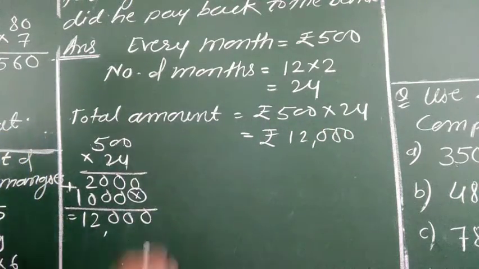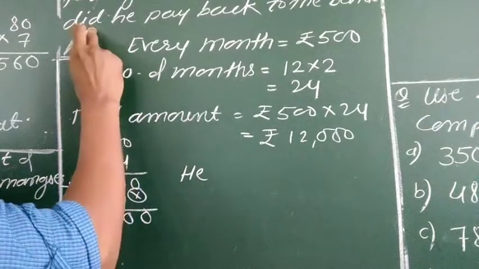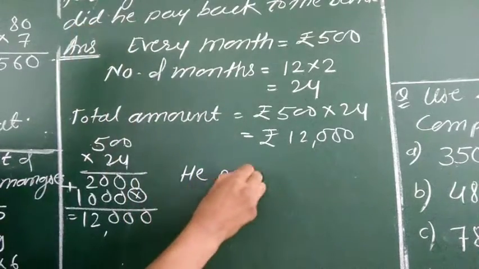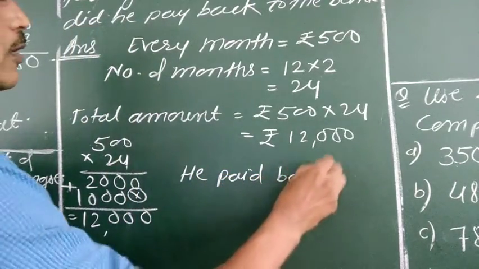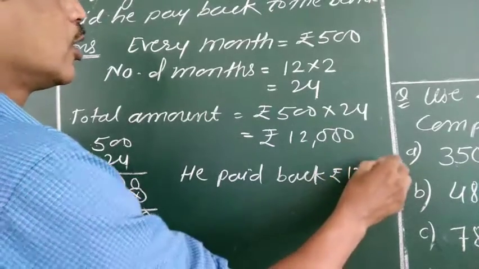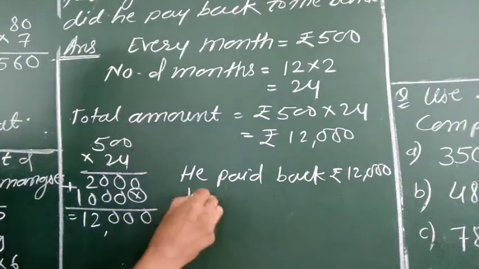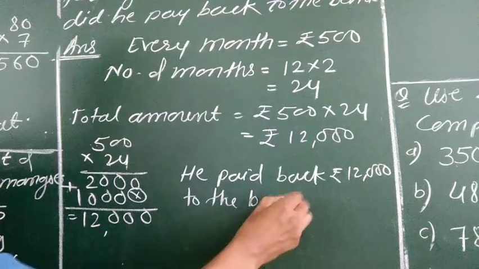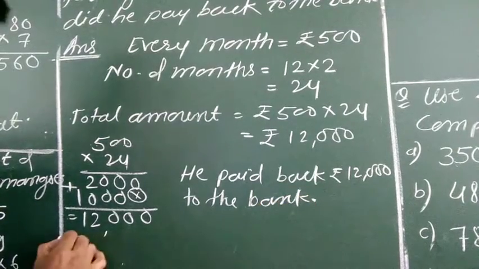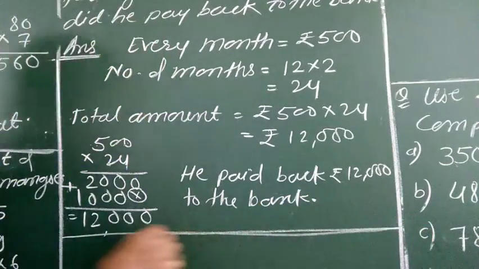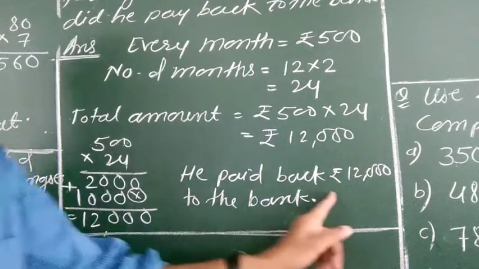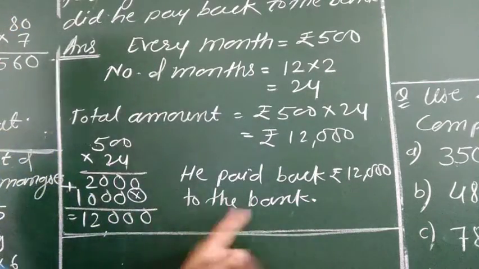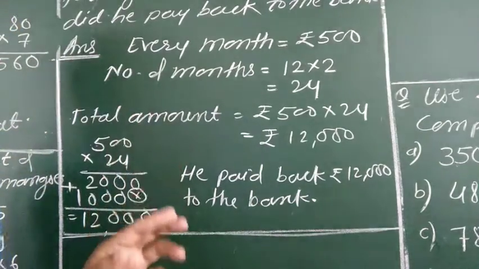Now, the question is, how much money did he pay? He paid back rupees 12,000 to the bank. See, he paid back rupees 12,000 to the bank.